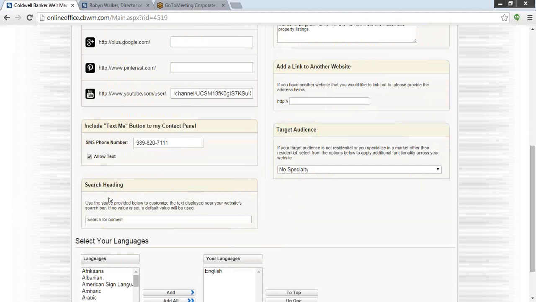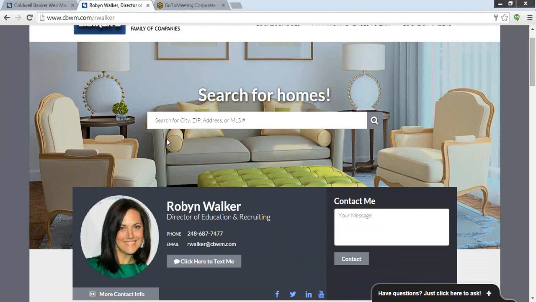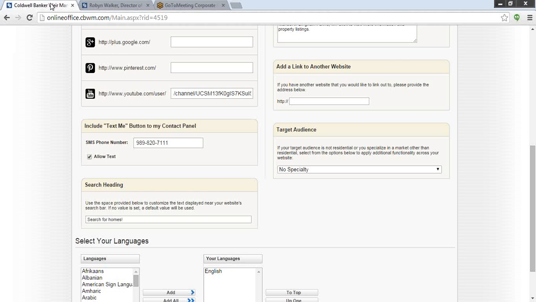Okay, the search heading. Most people don't realize what this even is, and this is a really cool feature that's been added with the new website. So let me again go back to my website. Everyone has the search bar in their background photo of their website. You can see above it I have search for homes. I believe as a default you don't have any words there, unless you customize that field. So you can see right here, this is where I put that.